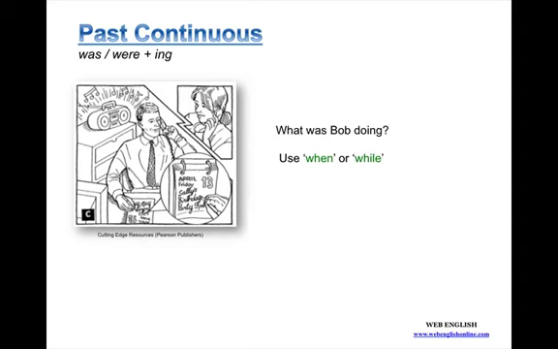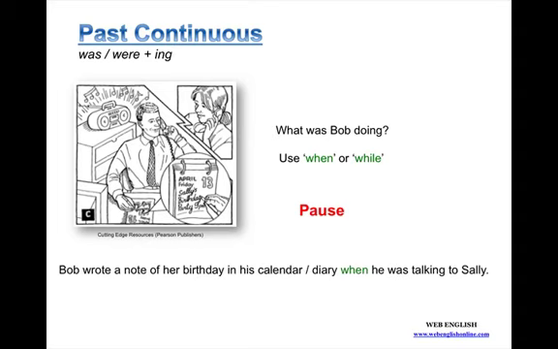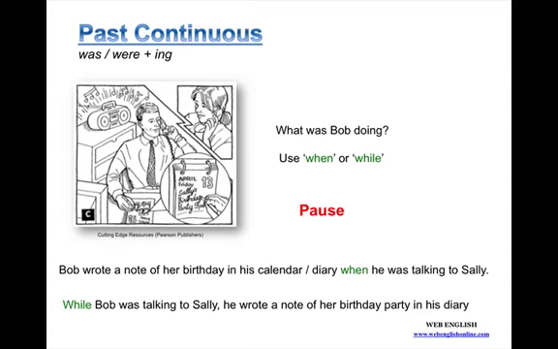Okay, Bob wrote a note of her birthday in his calendar while he was talking to Sally. Or, while Bob was talking to Sally, he wrote a note of her birthday party in his diary. Slightly different, doesn't matter.